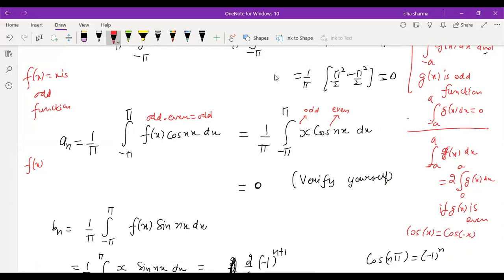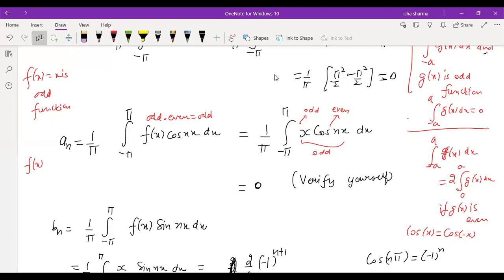The product of an odd and an even function is an odd function, so overall x cos nx is an odd function, and its integral from minus pi to pi is going to be 0. You can solve this integration yourself and still you will see the value to be 0. I will show you that even if you do not use this logic of odd and even, you still need to solve the integral, and in that case also you will be getting 0.